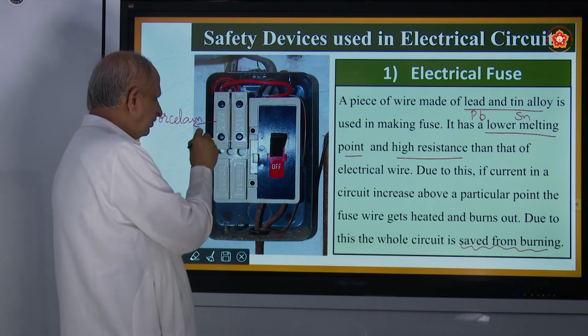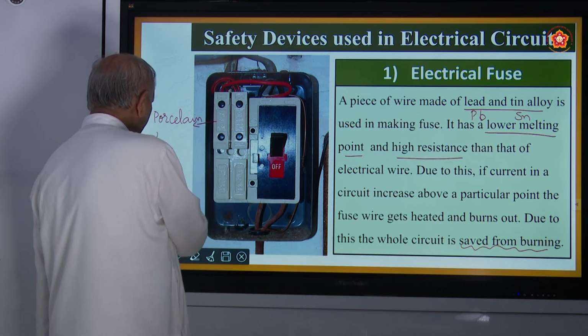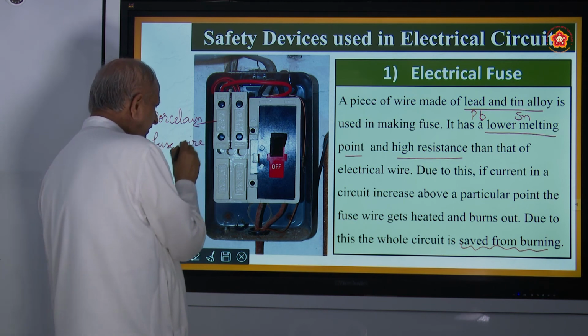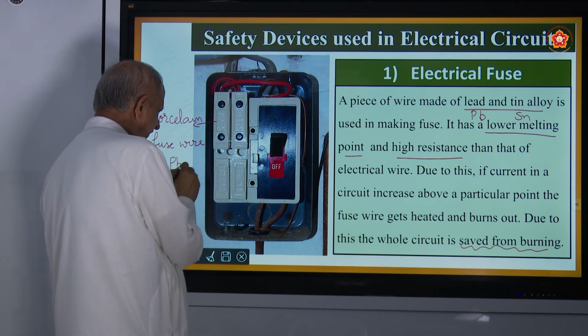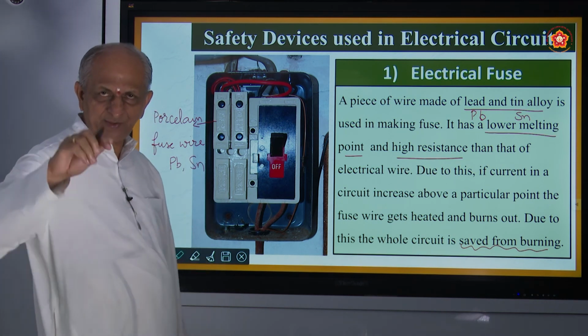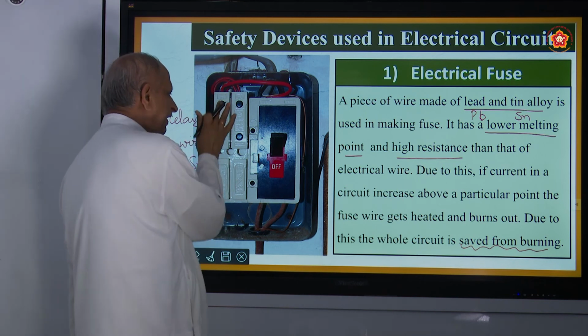And inside that you have the fuse wire, and this fuse wire is made up of lead and tin, a thin wire. You have to tighten it up and fix it again.